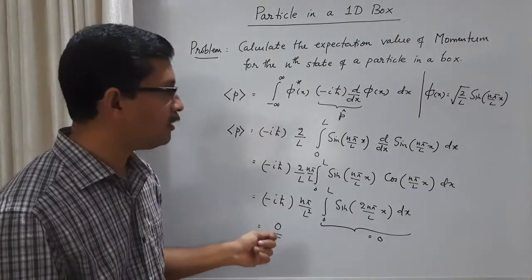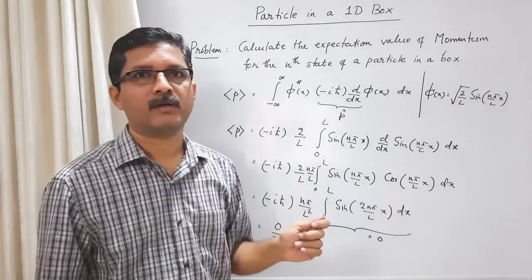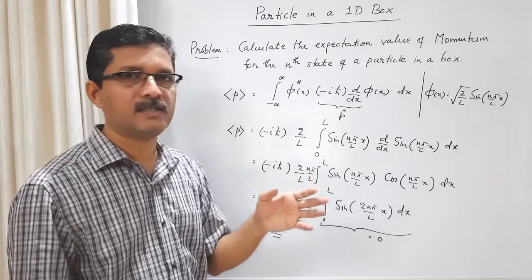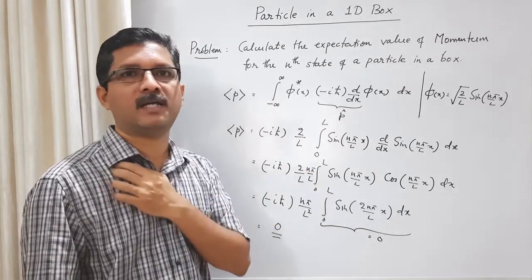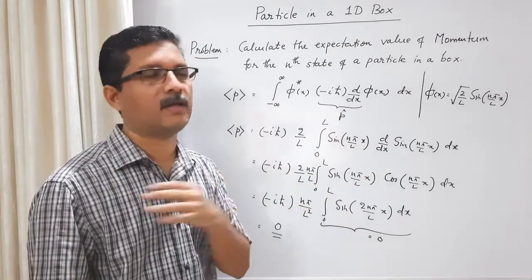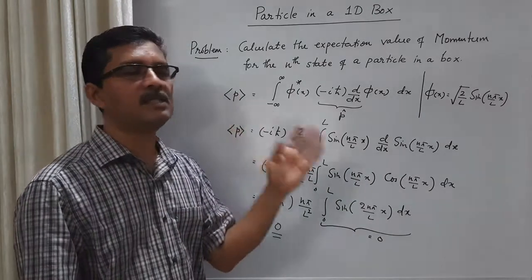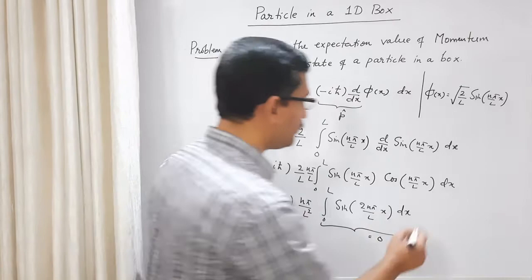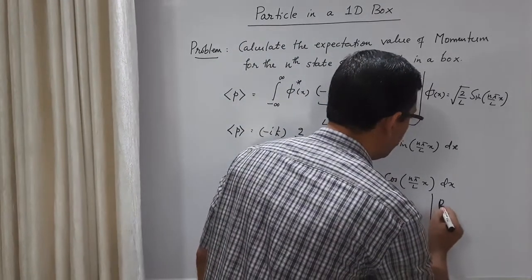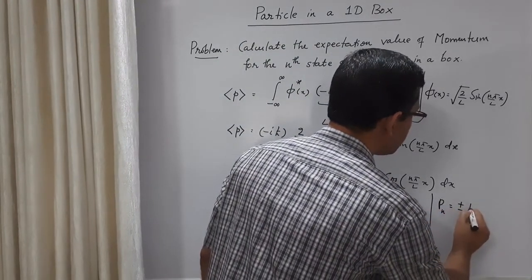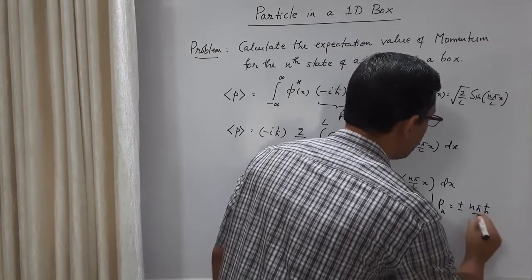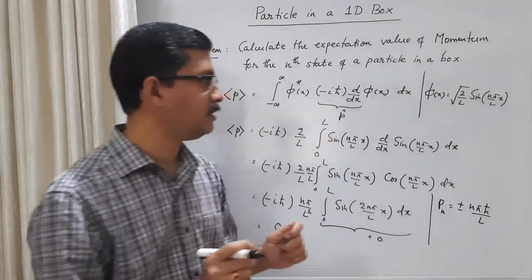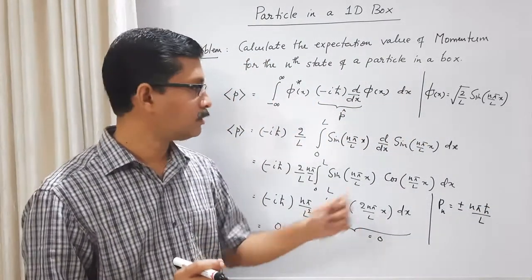When the particle is in a particular energy eigenfunction, it has an energy eigenvalue, and corresponding to each energy eigenvalue there are two momentum eigenvalues. What are these momentum eigenvalues? p n are plus or minus n pi h cross by L. For each energy eigenvalue, there are two momentum eigenvalues.